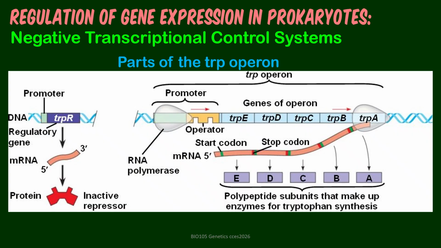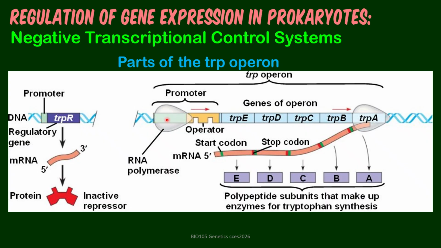This is the trp operon. We have here a regulatory gene that codes for an mRNA that can be translated into a repressor, which is in an inactive state. By looking at its shape, it's inactive because it is supposed to bind to the operator, but it cannot bind because of this particular shape. So the promoter is here, and we have here the RNA polymerase.